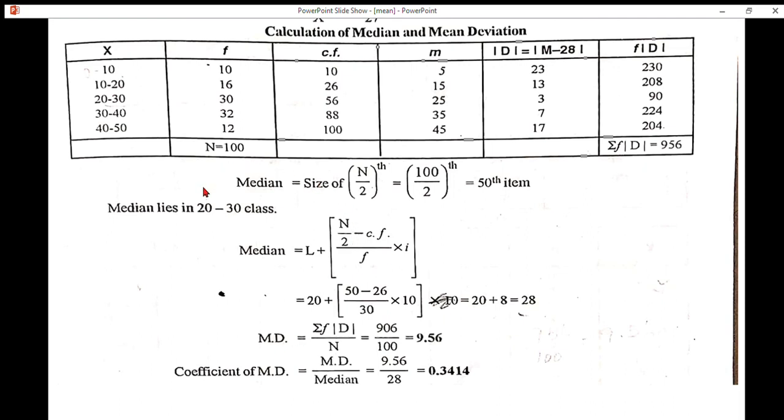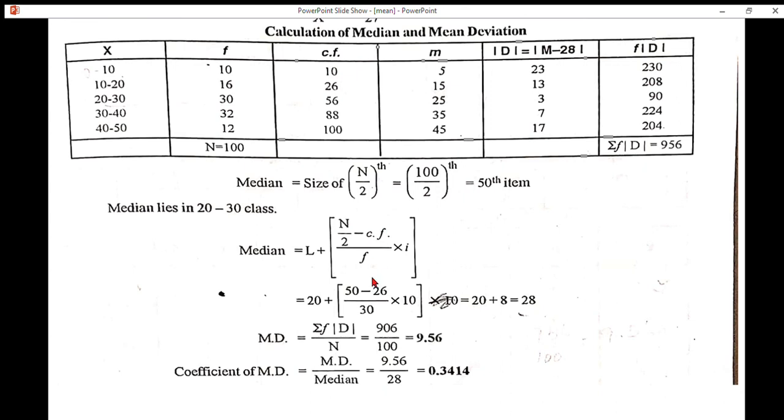So, lower limit in this case is 20, n by 2 value is 50, cumulative frequency of the class preceding the median class. This is the median class, so preceding this, 26 is our cumulative frequency. Simple frequency is 30. What is the class limit? Difference between lower limit and upper limit, that is 10, that is i.